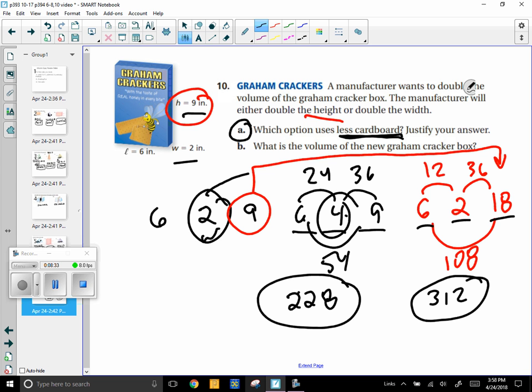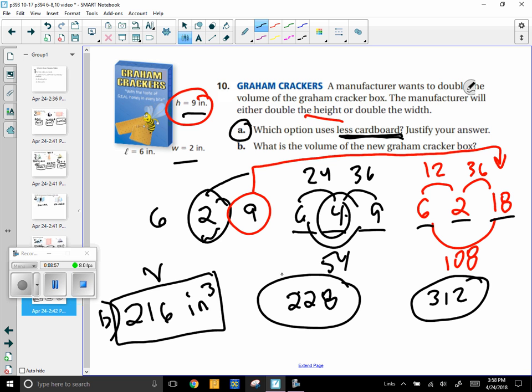The volume of the new graham cracker box would be just 6 times 4 times 9 or 6 times 2 times 18. It's the same either way. So the volume would be the same whether you double the width or the height. So the new volume is 216 cubic inches. So this is part B, the volume.